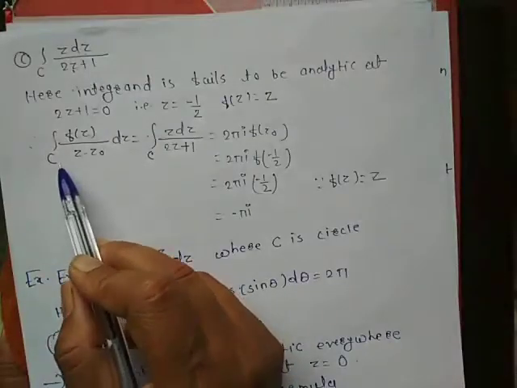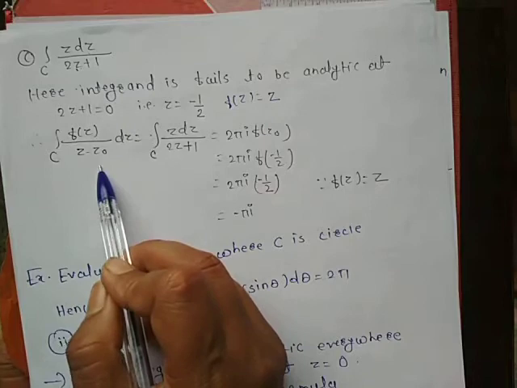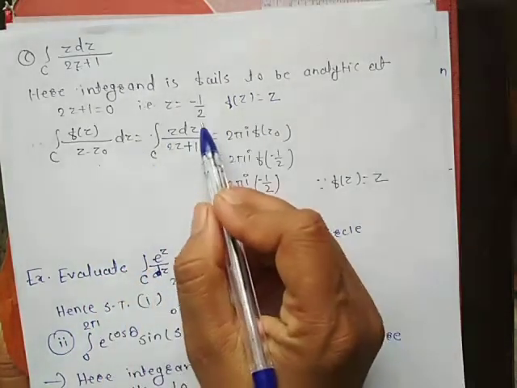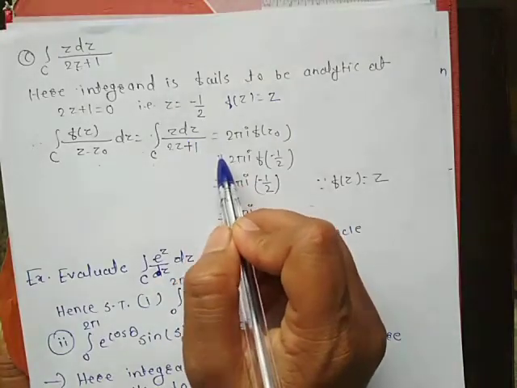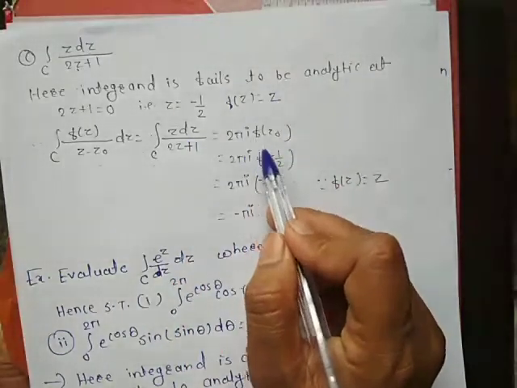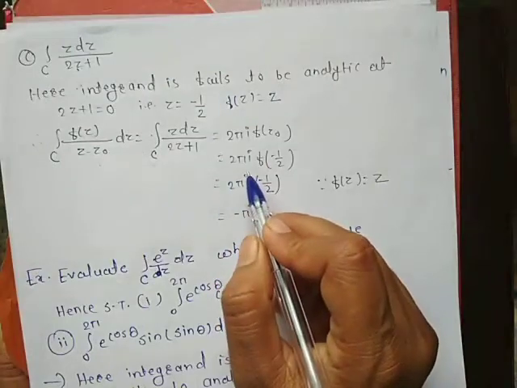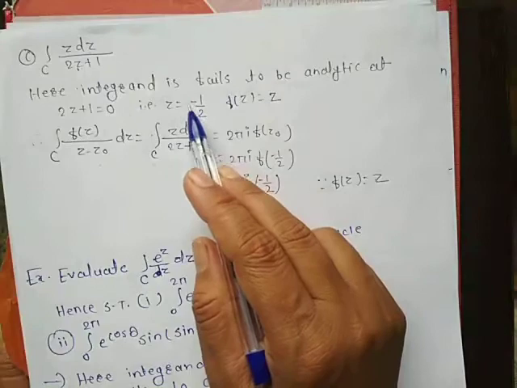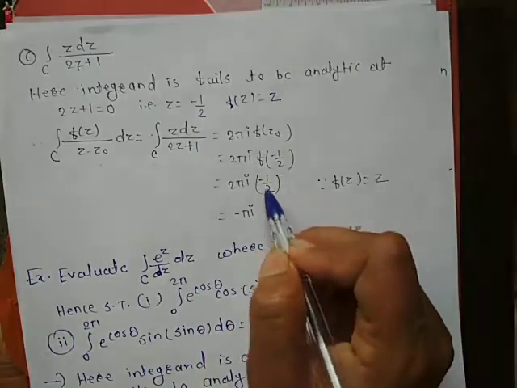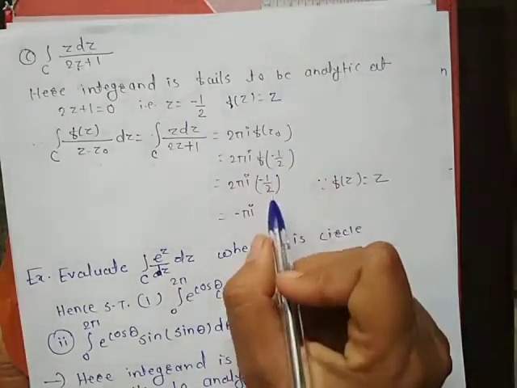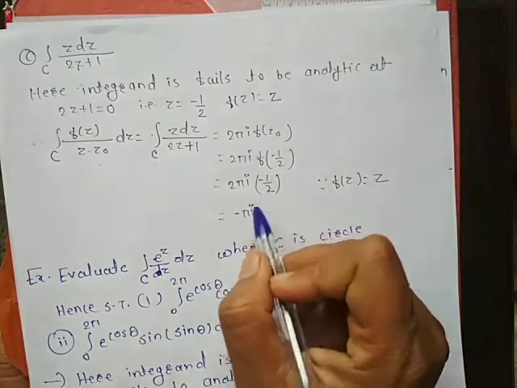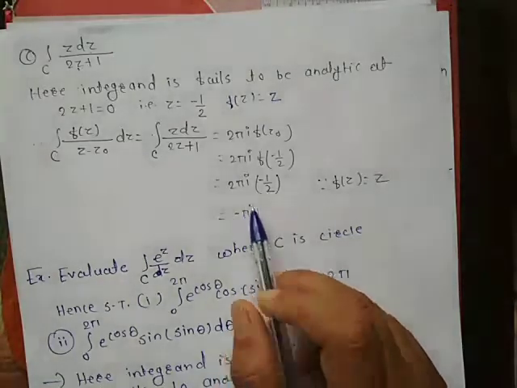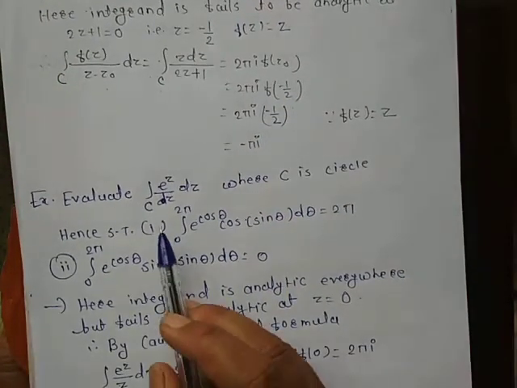So the integral over c of f of z upon z minus z0 dz, which is the integral over c of z dz upon 2z plus 1, is equal to 2 pi I into f of z0, which is equal to 2 pi I f of, here z0 is minus 1 by 2, so it is minus 1 by 2. f of z is equal to z, that's why it is minus 1 by 2. 2 gets cancelled. Here the answer is minus pi. Okay. Let us see the next example.